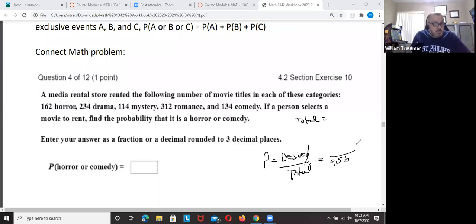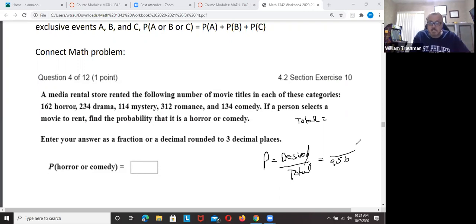Anybody add those up also? Somebody better be checking my work. 312. Oh, wait, did I add the 134? 162, 134.